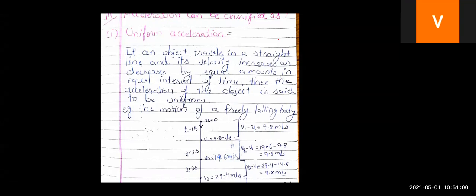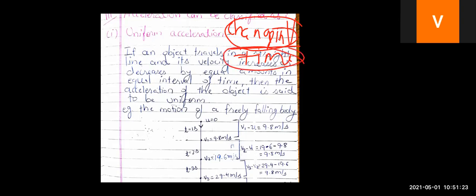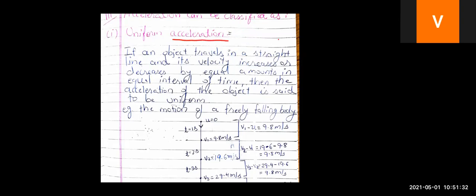So if this change in velocity is equal in equal interval of time, and as we know, acceleration is a vector quantity, so its direction should not change, है ना बेटा?